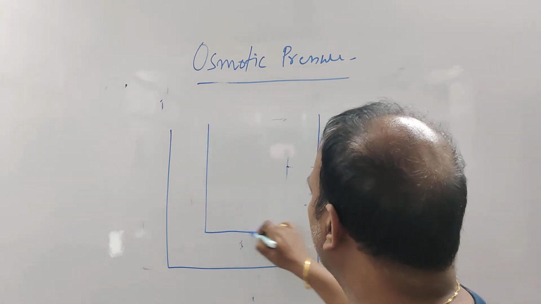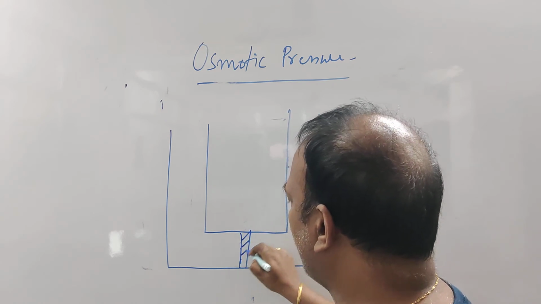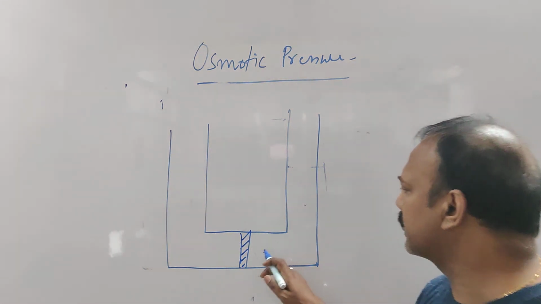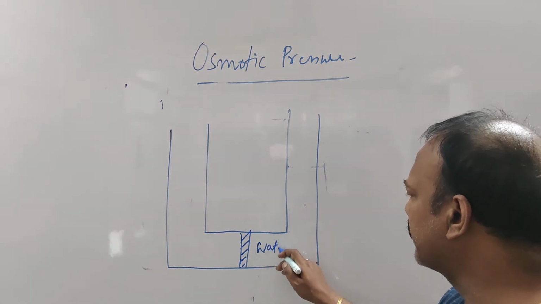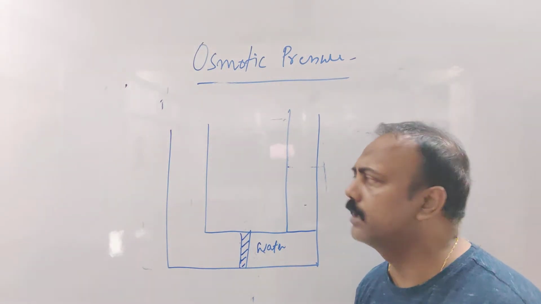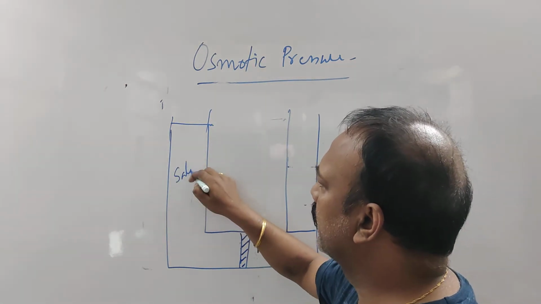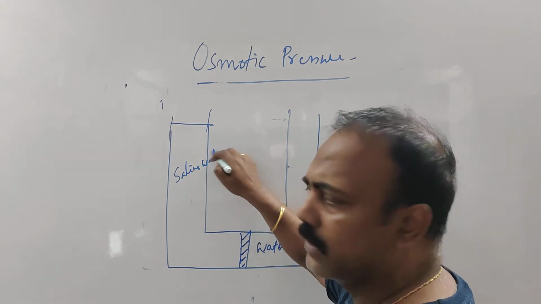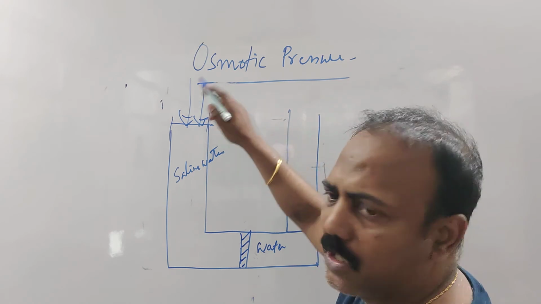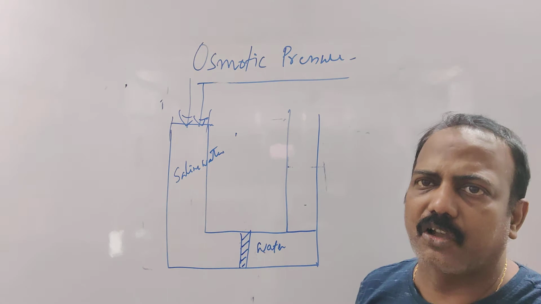There are so many reverse osmosis plants, whose principle I am trying to explain. Obviously, this is not the plant. This is just the principle I am going to explain. Here, on one side, I take a little bit of drinking water, and on the other side we fill it with sea water. It's saline water. Then we apply a pressure over here which is greater than the osmotic pressure.